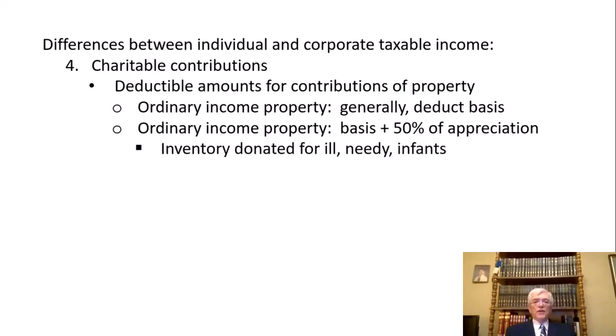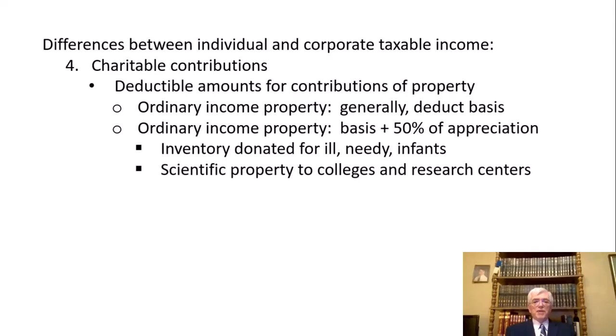Inventory donated for the ill, the needy, or for infants: you can take the difference between fair market value and basis, which hopefully would be a positive number. If you're selling your goods at a profit, you would have a positive number there. And you can take half of your markup and also deduct that if you donate the inventory for the ill, the needy, or infants.